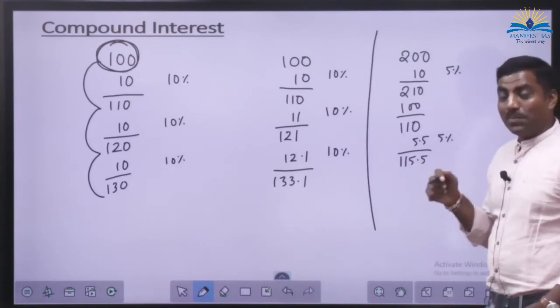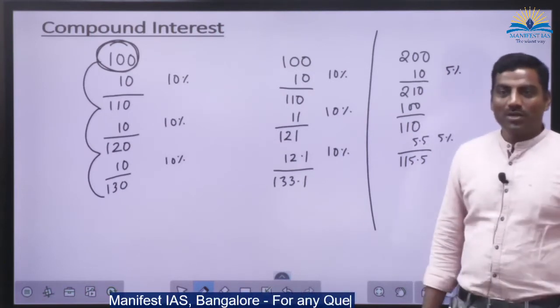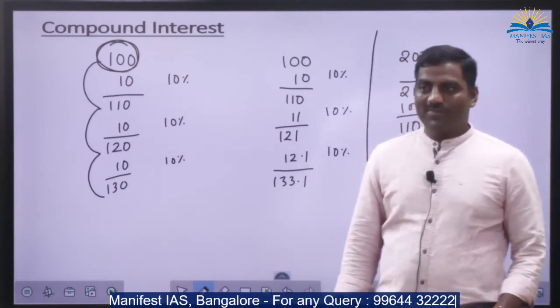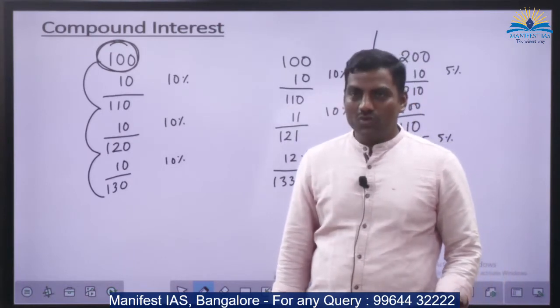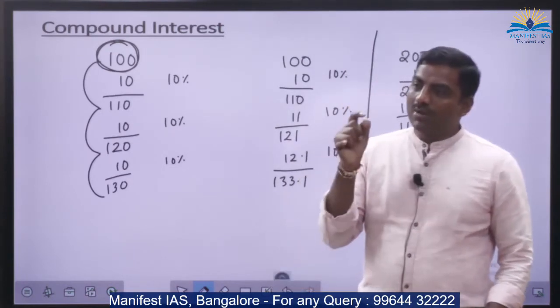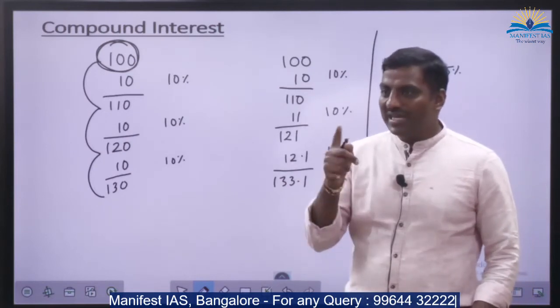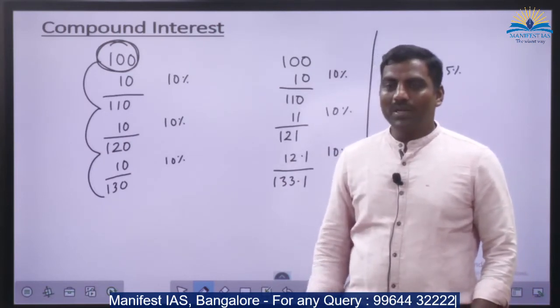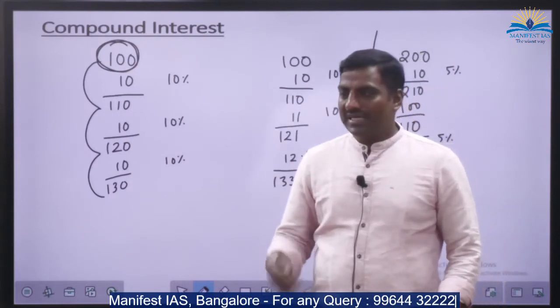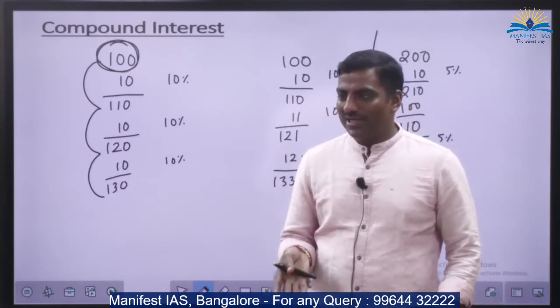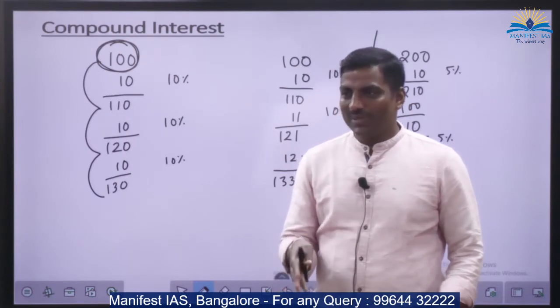Correct? So, compound interest is more accurate. Sometimes the banks now calculate on a pro rata basis. That means every day they calculate. For example, your compounding time is 1 month.